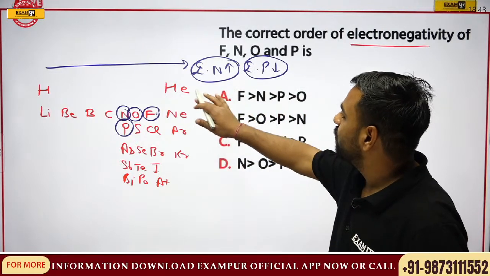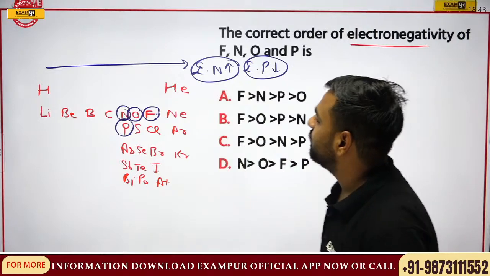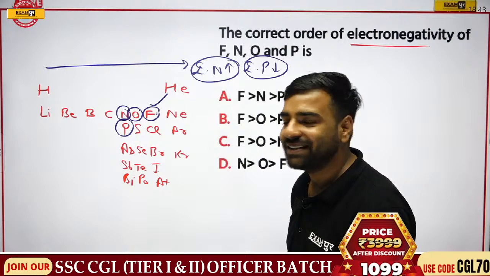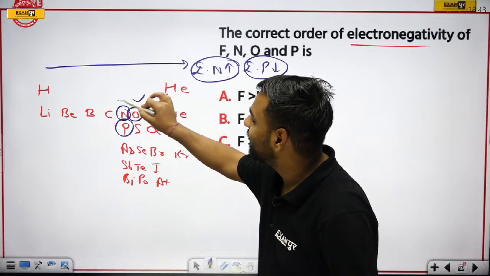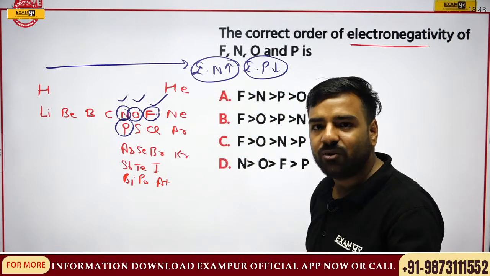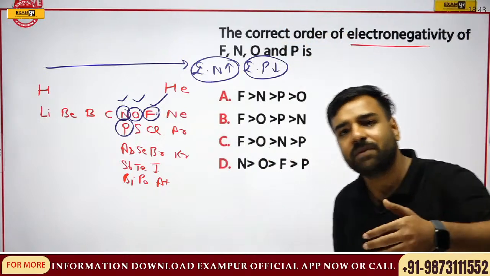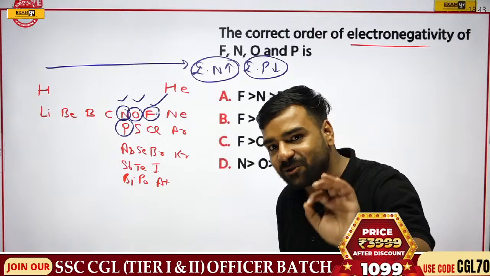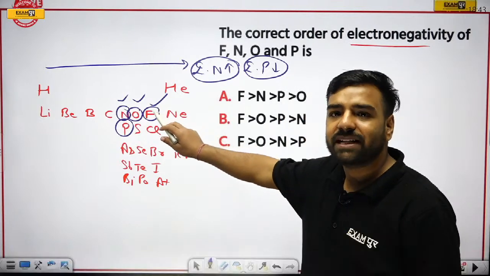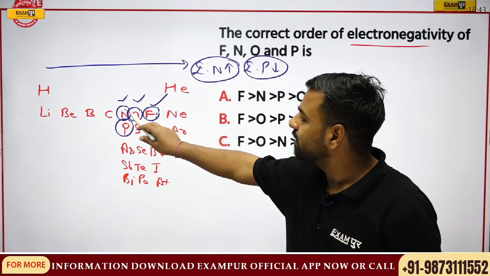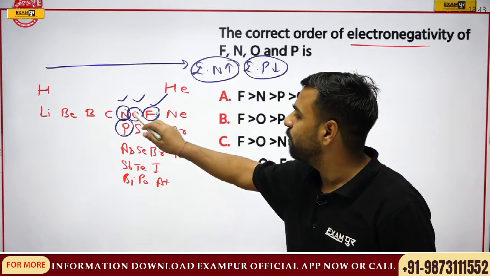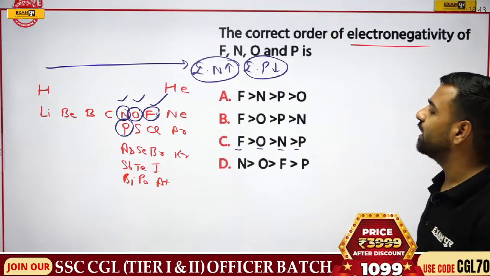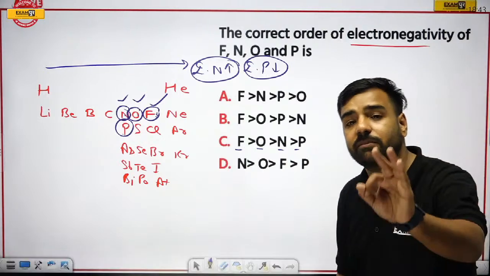Yes, if I go from left to right, obviously the maximum electronegativity will be for what? Fluorine, then oxygen, then nitrogen. And yes, one more thing, when I'm going from top to bottom, electronegativity is going to decrease. We are aware of this fact. So what will be the maximum one? The maximum will be for fluorine, then oxygen, then nitrogen, then phosphorus. So it will be FONP. FONP. So what is the correct answer? The correct answer is going to be option number C.